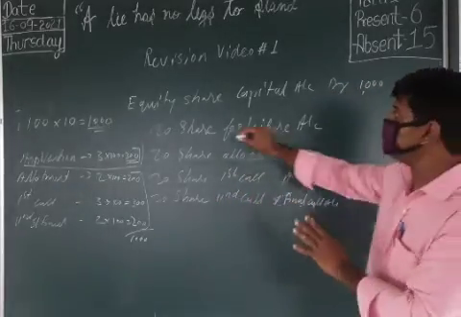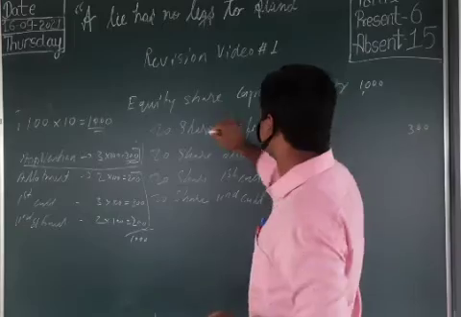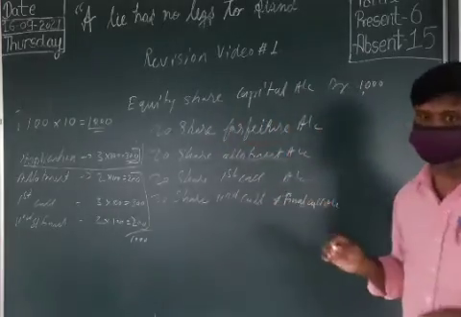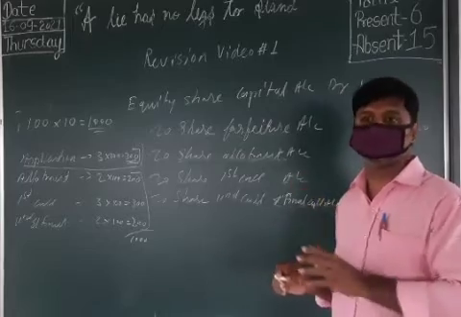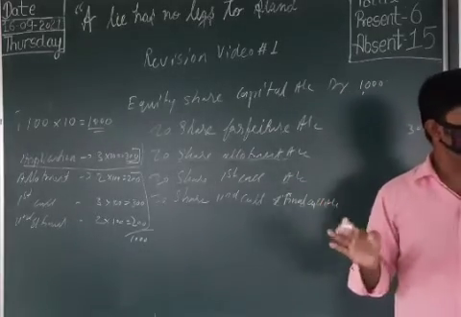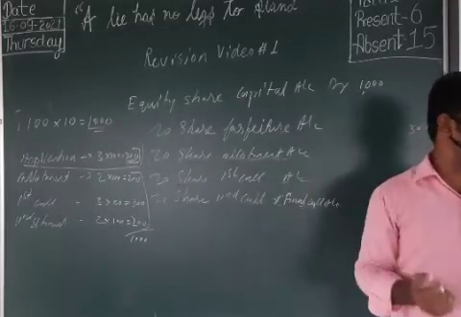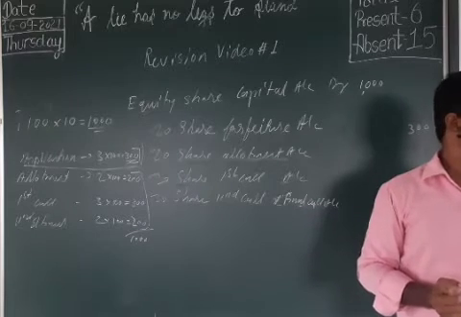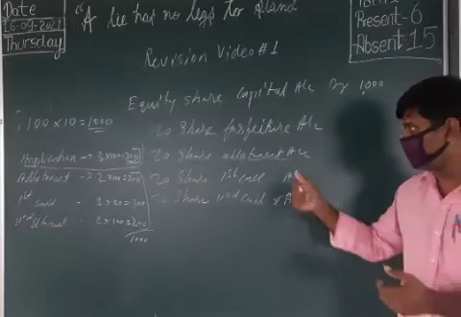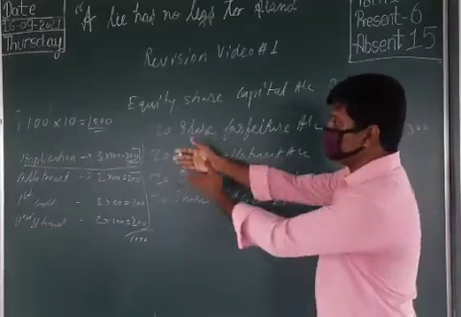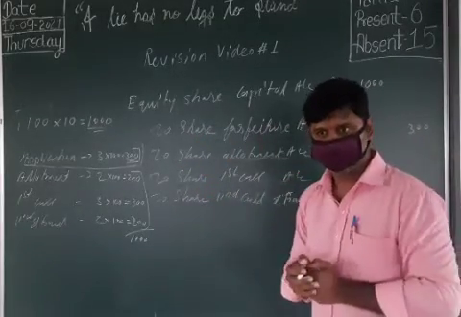The only thing to see is that the share forfeiture amount means the amount that the shareholder paid; that much amount is considered as such. If he paid, that much amount only the company can take. You understand? The other amount he didn't pay, that is why the company is unable to take that amount. If he paid the allotment amount also, then that will also be forfeited.